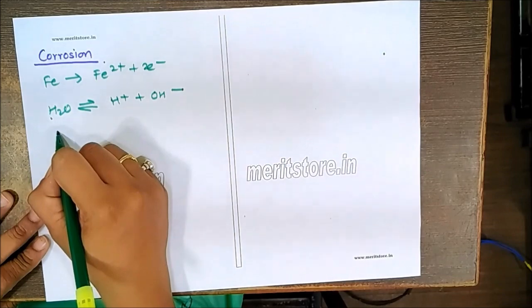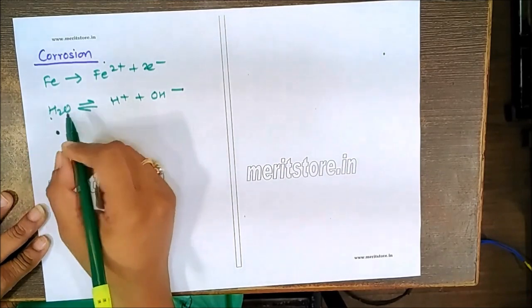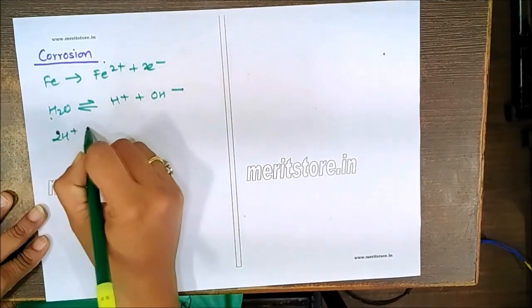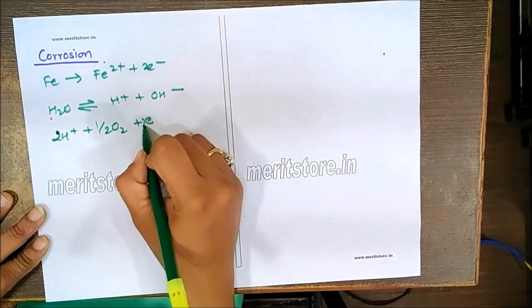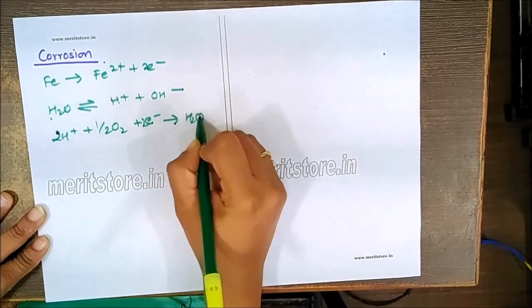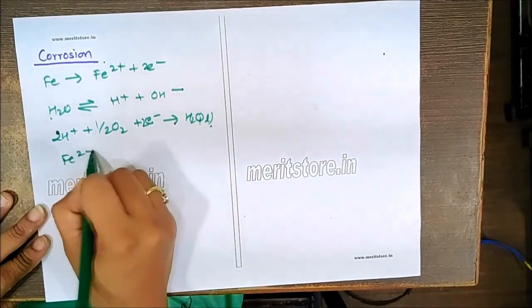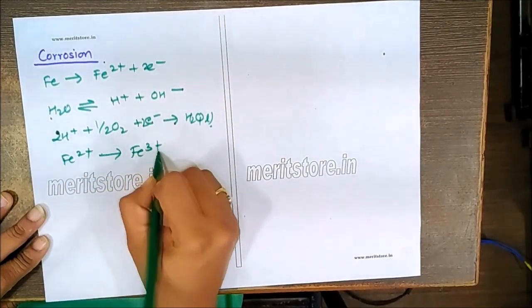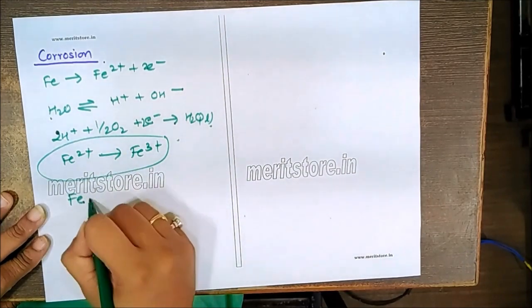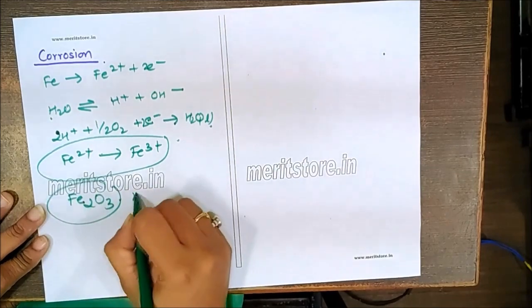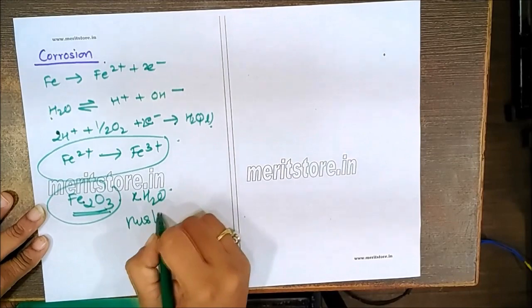Twice H plus plus half O2 from the atmosphere gain twice the electrons to generate water. Fe turns to Fe2 plus, further to Fe3 plus, and this turns to Fe2O3. The hydrated form of this Fe2O3 is called rust.